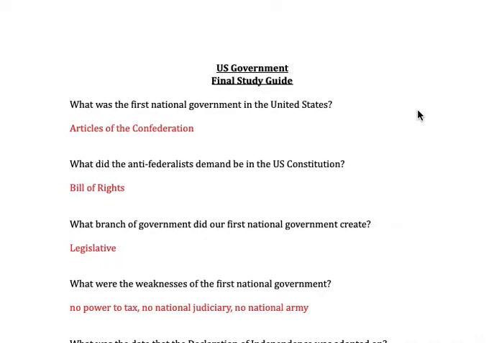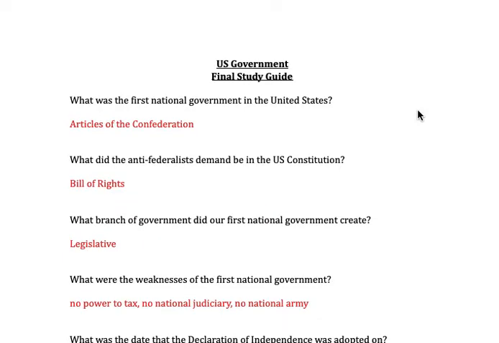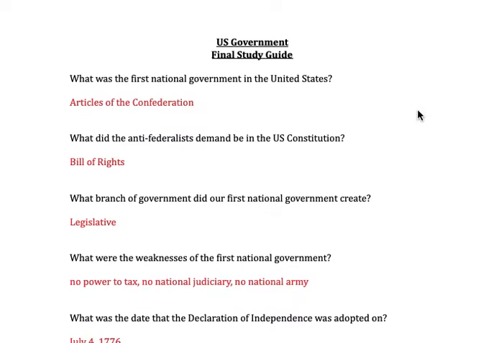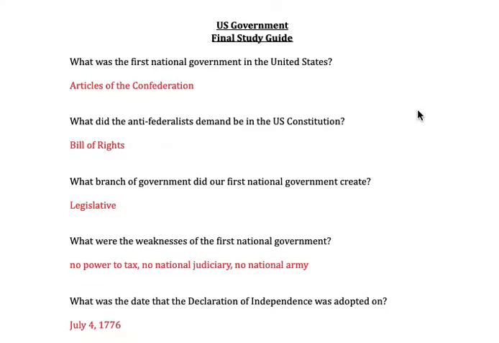Again, the first government wasn't the U.S. Constitution, it was the Articles of Confederation. And when they then tried to change governments, they created the U.S. Constitution. And one of the things that they had was kind of the first political parties were created, the Federalists who wanted the Constitution as it was, and the Anti-Federalists who didn't because they wanted a Bill of Rights, so personal liberties and rights protected. So they added those first 10 amendments.